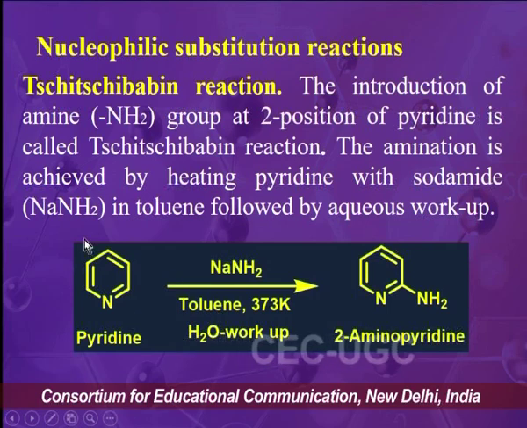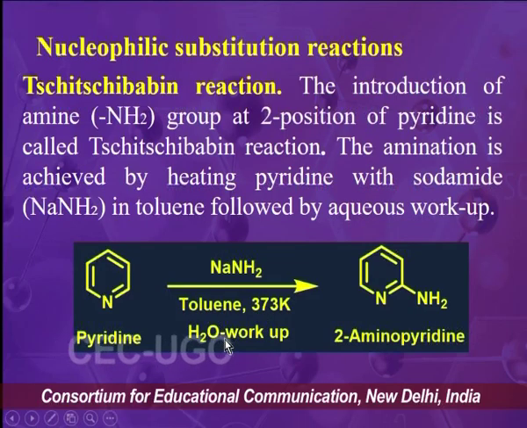So this is the pyridine molecule on treatment with sodamide in presence of toluene at 373 Kelvin, followed by aqueous workup, which will form 2-aminopyridine.